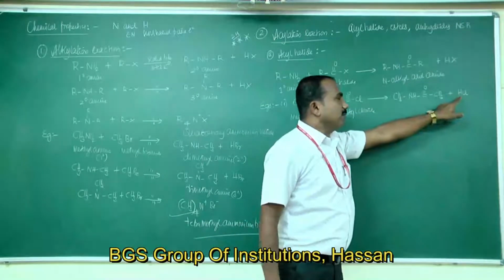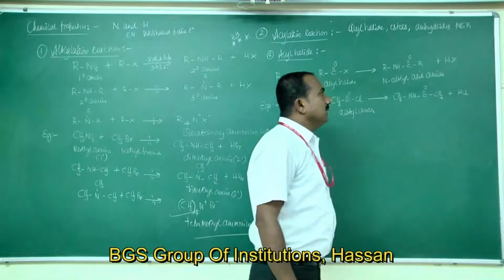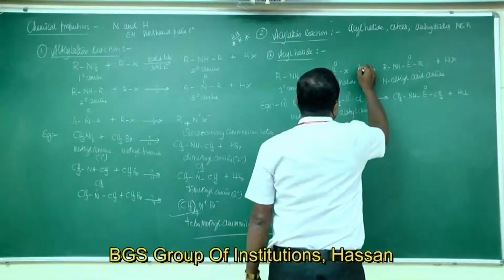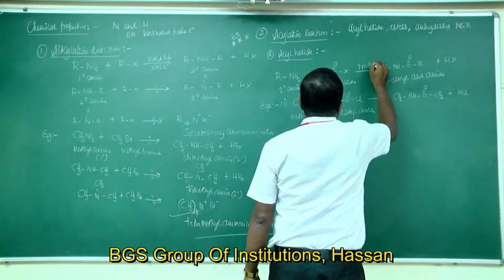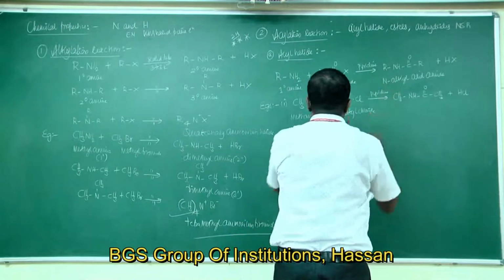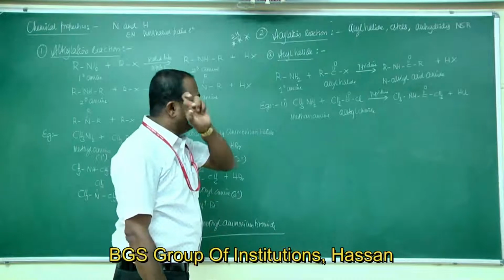In all these reactions, the product formed is a gas. Therefore, the gas should be removed by the base pyridine. So you have to use the base pyridine. Pyridine is the base, therefore the gaseous products are removed by using base pyridine.